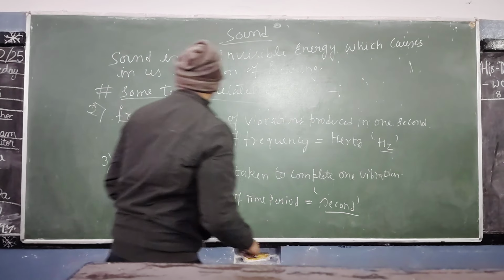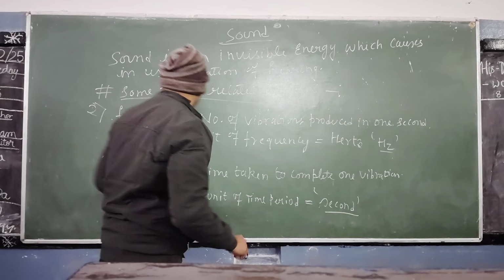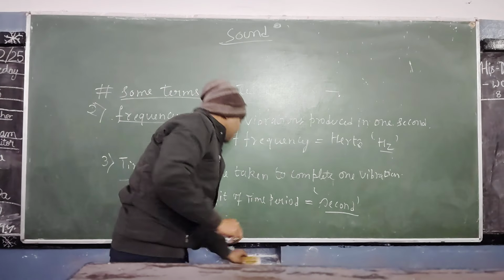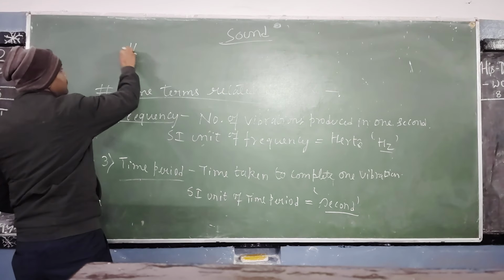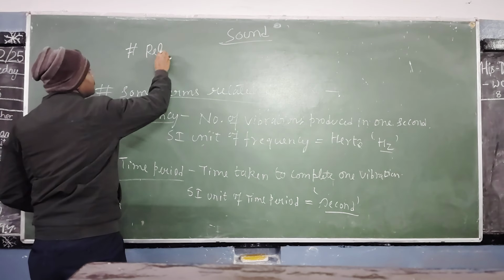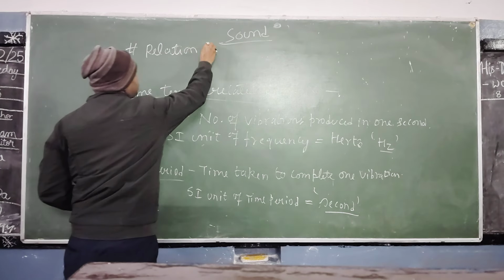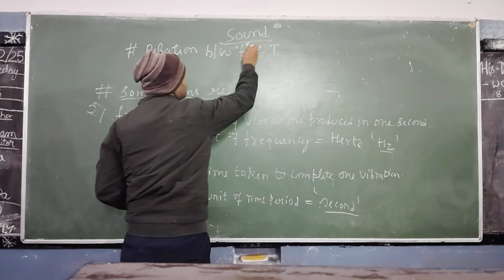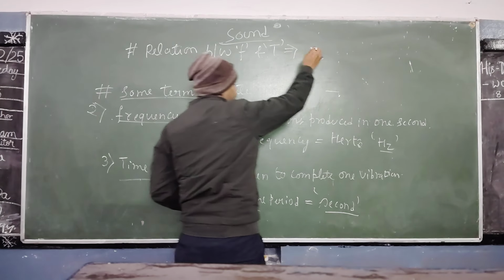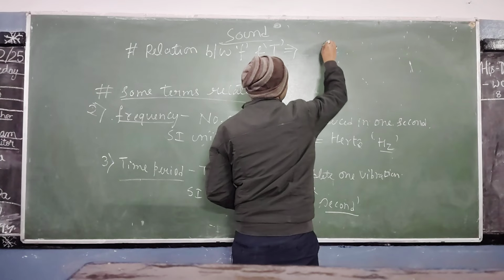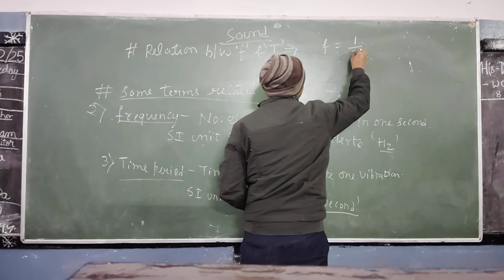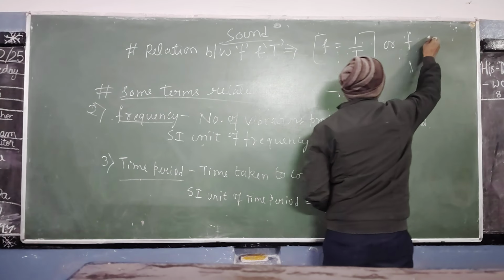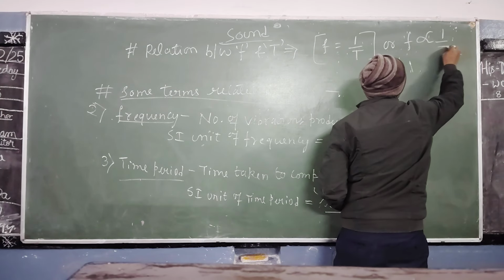And there is a relation between frequency and time period. What is the relation? F equals 1 by T. That means frequency is inversely proportional to the time period.